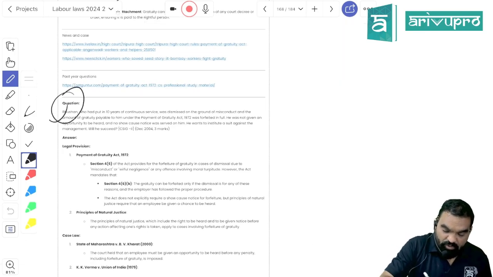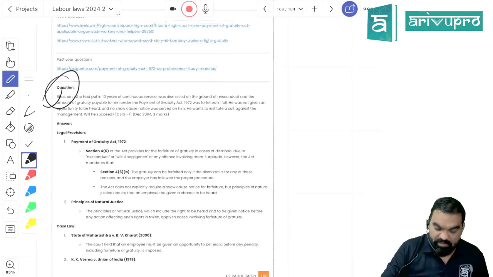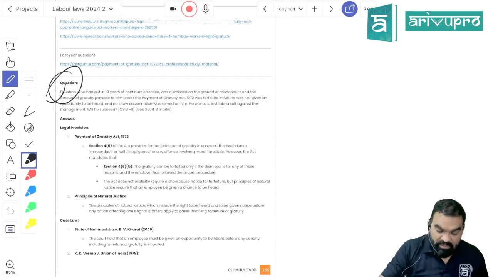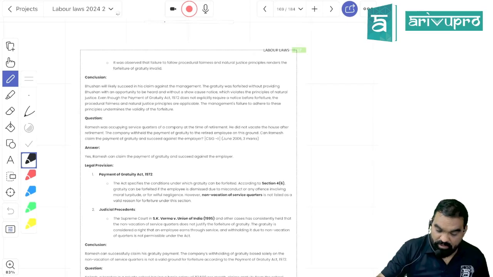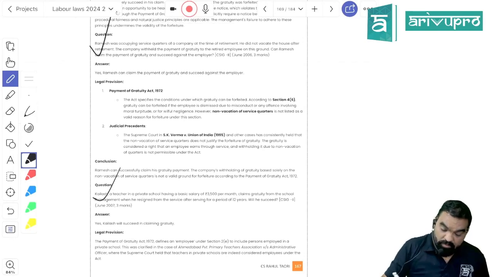For misconduct, you have been terminated from the organization. Can your gratuity be forfeited? In case of misconduct, you have to prove the loss. Up to the value of the loss, gratuity can be forfeited, but a reasonable opportunity of being heard will be provided to him, right? Service quarter, you are not vacating, your gratuity is not subject matter of withholding, right?